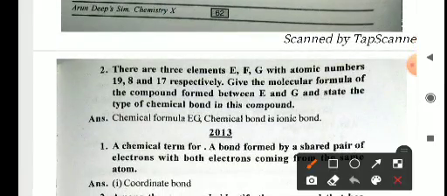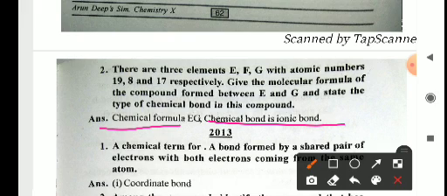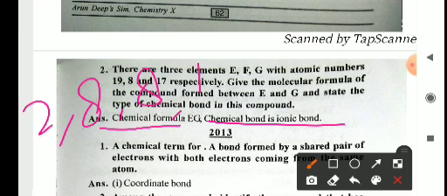There are 3 elements E, F, G with atomic numbers 19, 8 and 17 respectively. Give the molecular formula of the compound formed between E and G and state the type of chemical bond in this compound. So the chemical bond is an ionic bond. How will it form? E is 19, so 2, 8, 8 and 1, and G is 8, so 2 and 6.